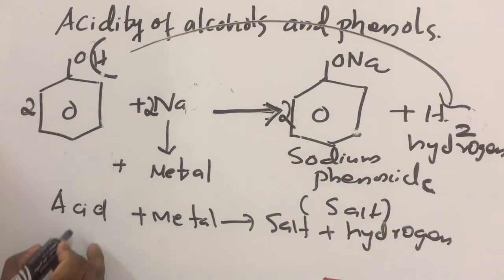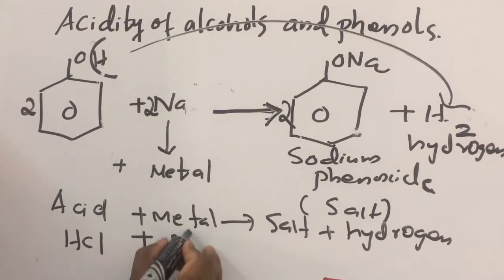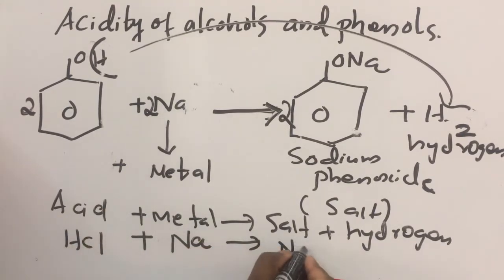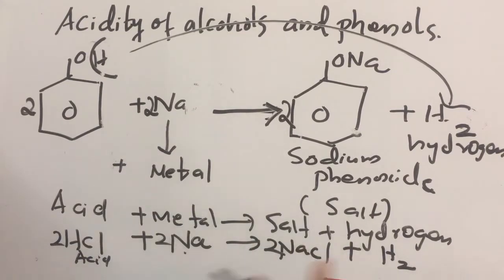For example, take HCl acid and the metal sodium. What is the product? NaCl, which is salt, plus hydrogen. 2HCl plus 2Na gives 2NaCl plus H2. So HCl is acid, Na is metal, then salt plus hydrogen.